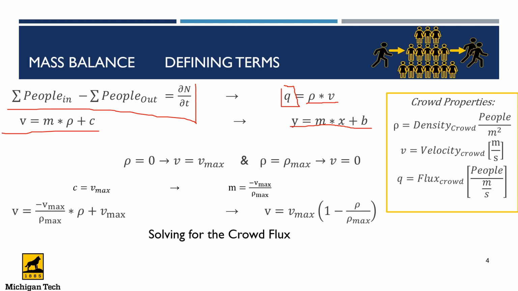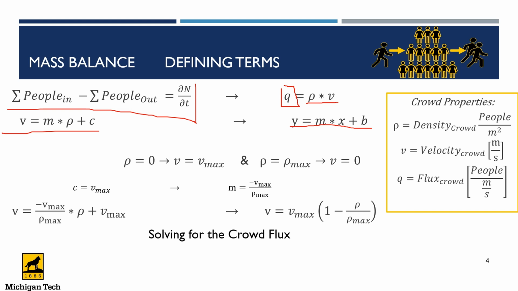Now let's go ahead and solve for the velocity. So now solving for the velocity, we know that V equals V max, right? So we fix it into the equation that we have here. As we had here our C, and then we had here our M, we are now going to substitute these into this equation. That will give us this expression, V equals minus V max over density max times the density itself, plus our constant, which we found to be V max.